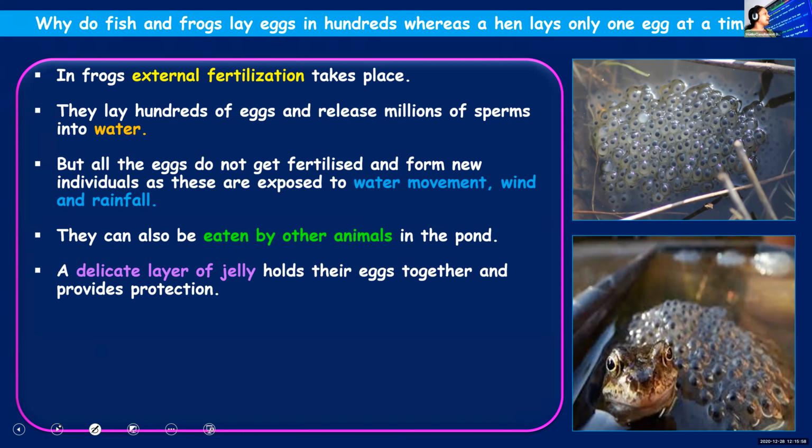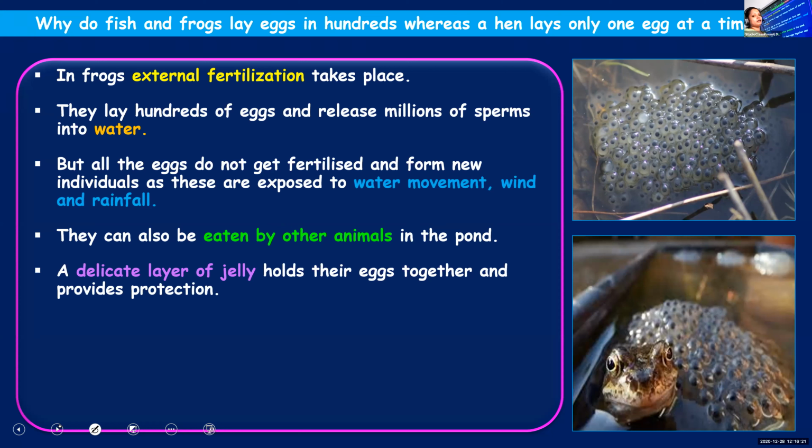No. A jelly-like, gelatinous substance is the only thing protecting the eggs. That is also another reason. So they don't have any hard outer covering like that of birds, and that also is a reason for laying the maximum number of eggs.